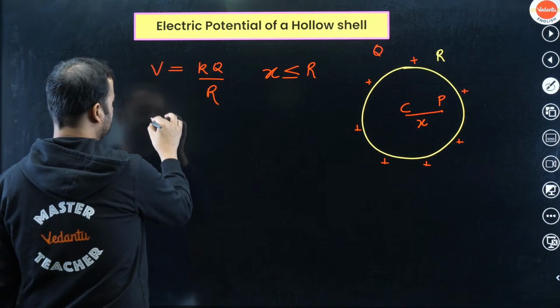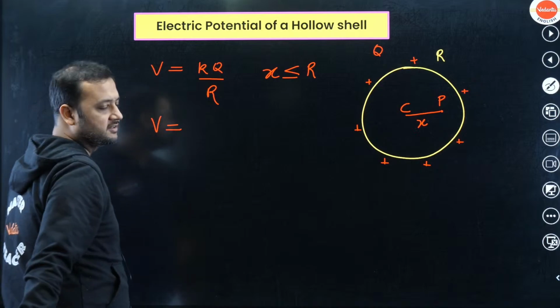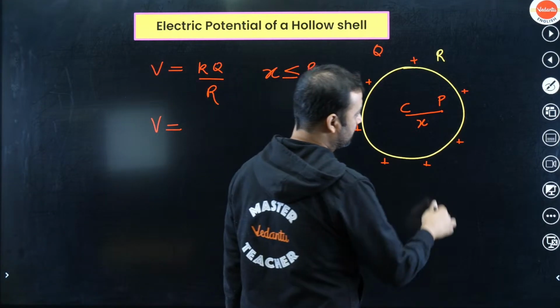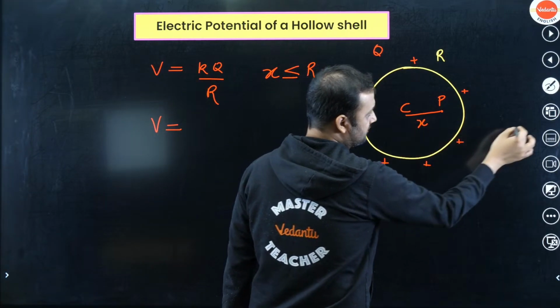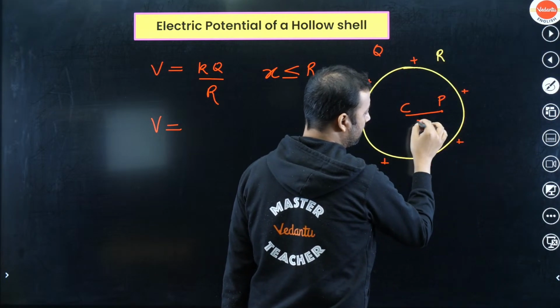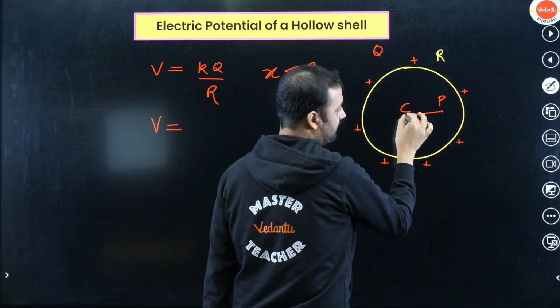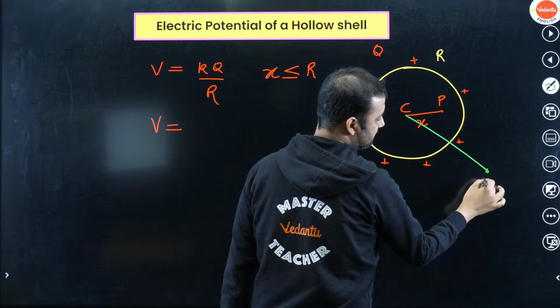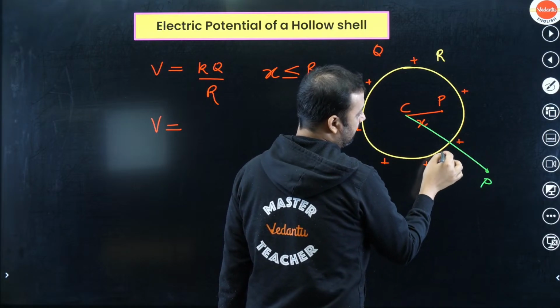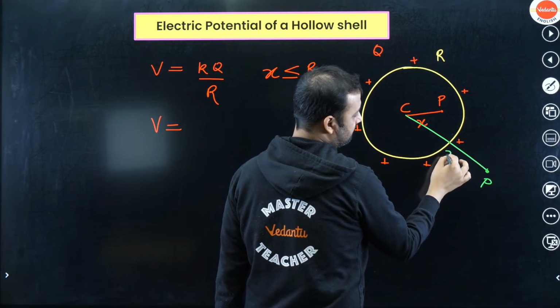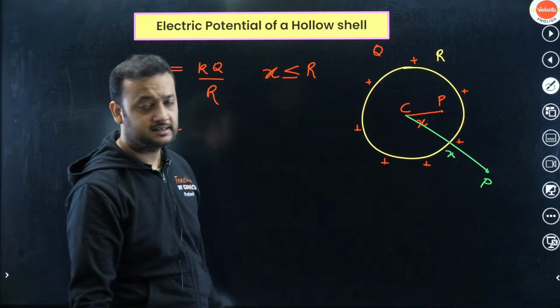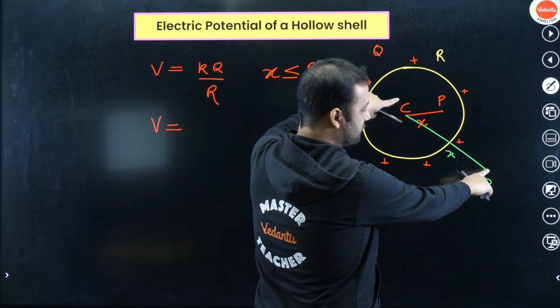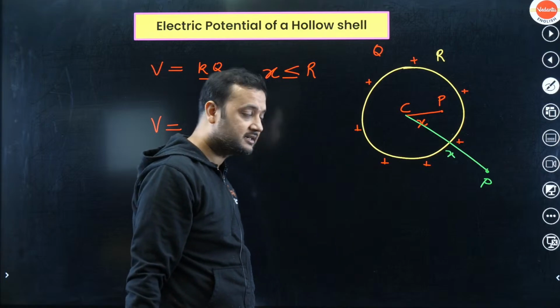And what is the potential if the point P lies outside? So suppose we choose a point P outside like this. In this case x will be more than radius. You can see this is x, so x has become larger than radius.